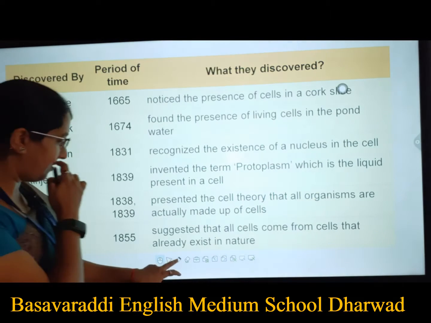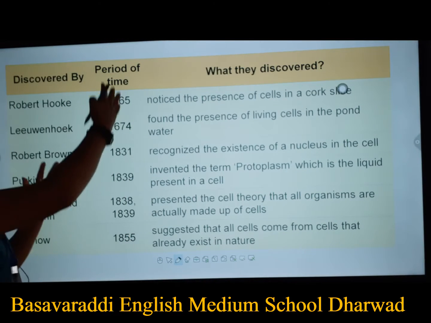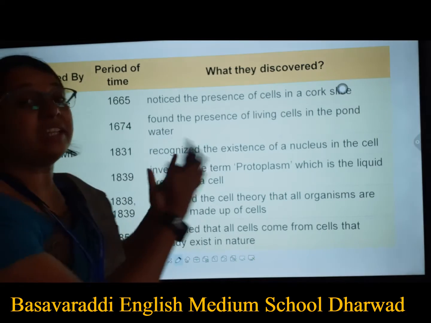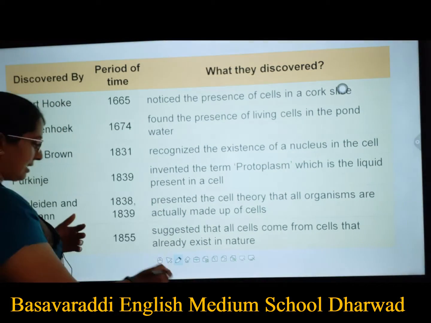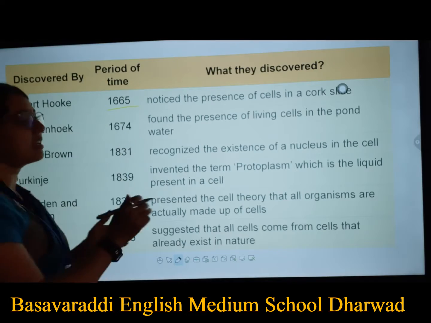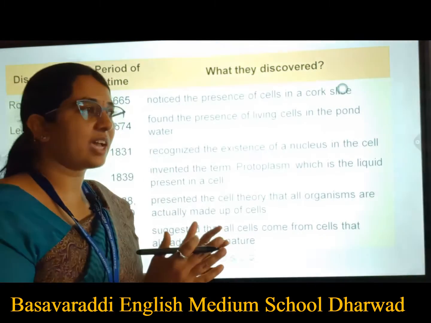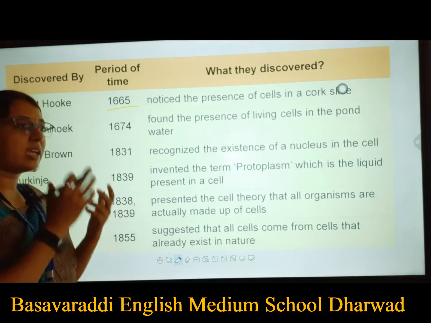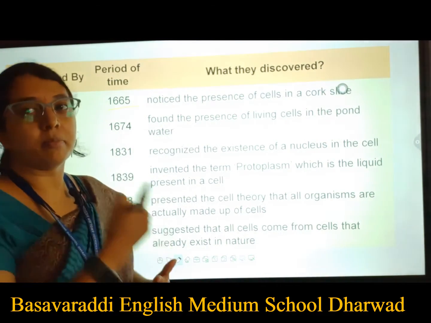Next, we are going to see what discoveries were made in which period. From the year 1665, one or the other person started making findings in the field of science, when they came to know the discovery of the cell. So the journey begins there.